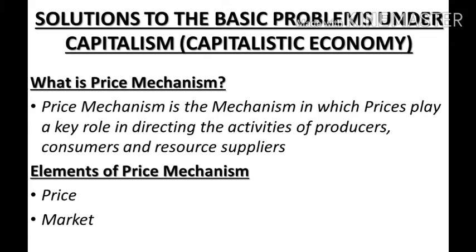That price mechanism is the mechanism which coordinates, organizes and controls decisions in a free enterprise economy through a system of price and markets. This is the introduction of price mechanism.